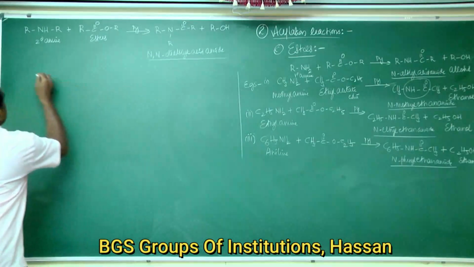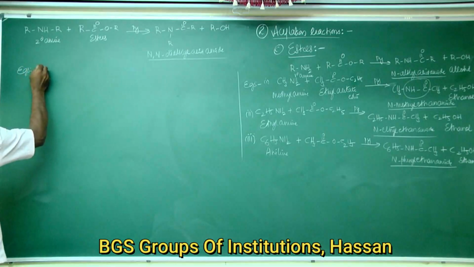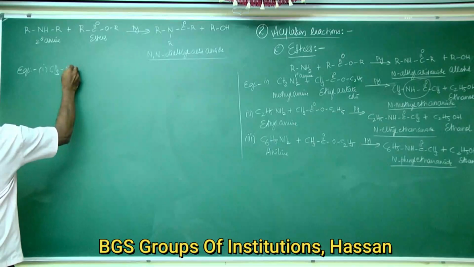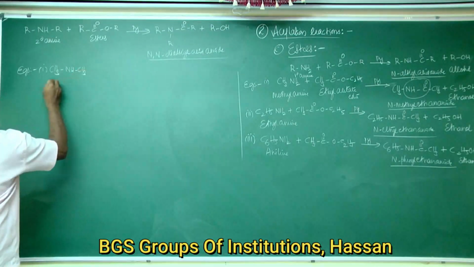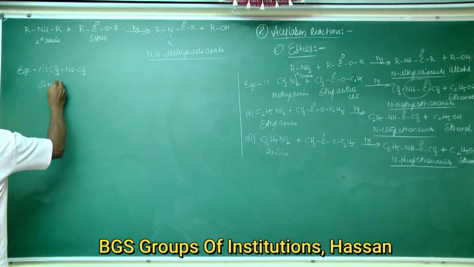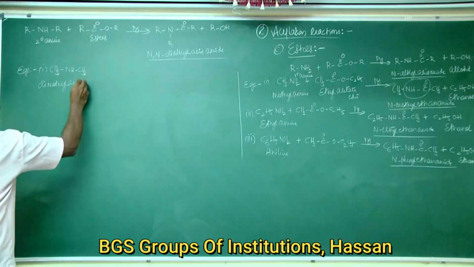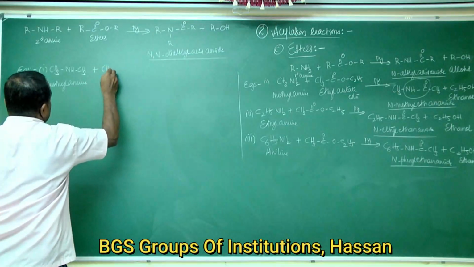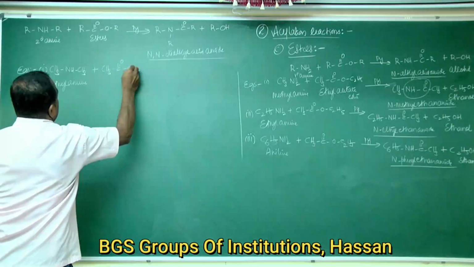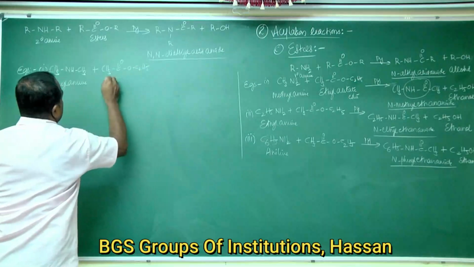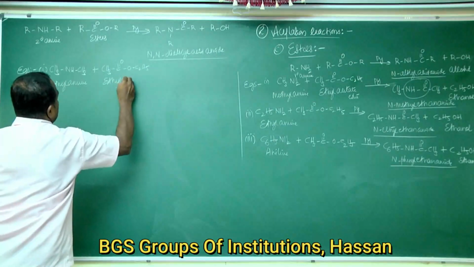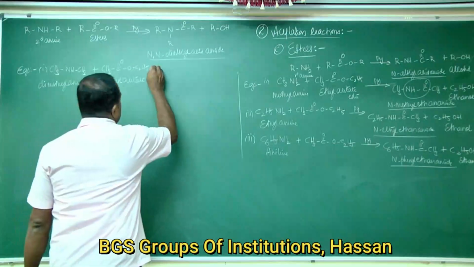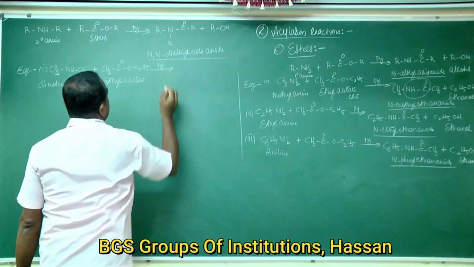Examples for this reaction: first, you take dimethylamine, which reacts with ethyl acetate ester in the presence of strong bases like pyridine.